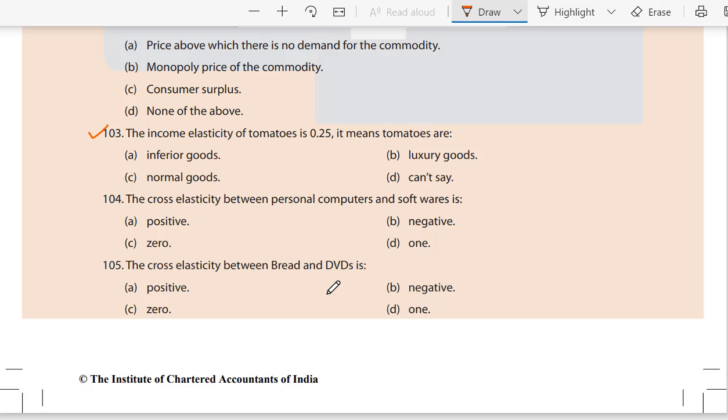103. The income elasticity of tomatoes is 0.25. It means tomatoes are A. Inferior goods, B. Luxury goods, C. Normal goods, or D. Can't say. The income elasticity of tomato is 0.25. It means tomatoes are normal goods.